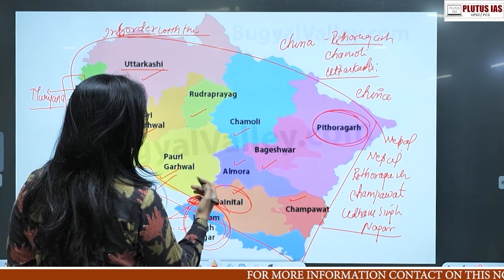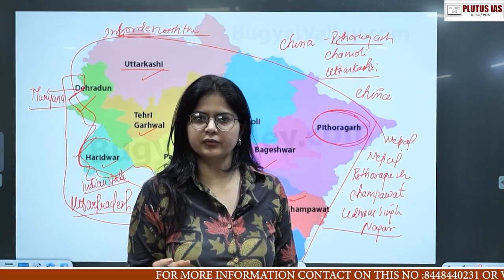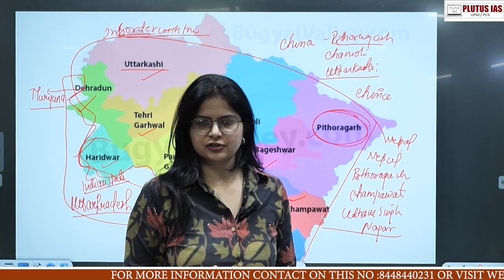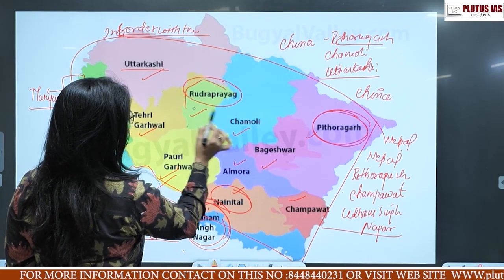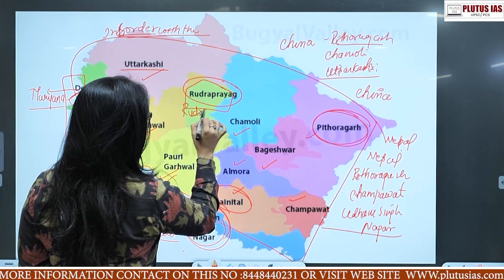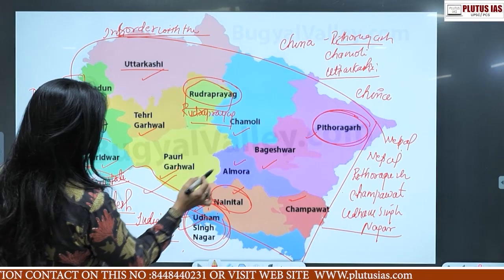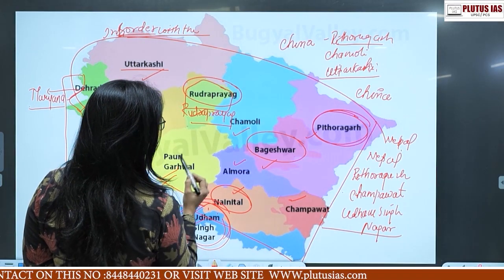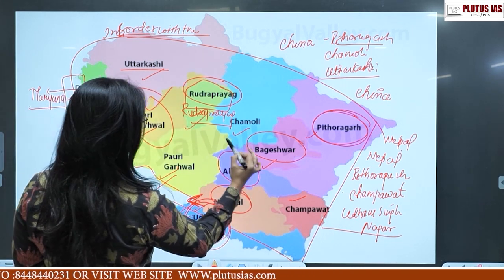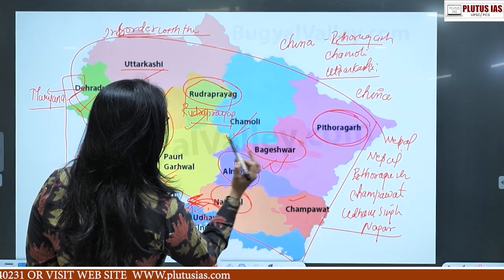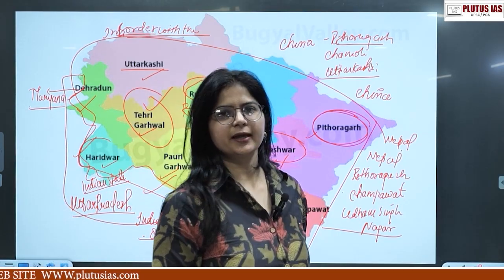Apart from that, we'll also discuss the areas which are landlocked, which are not sharing any boundary with other states or international countries. First we'll understand the one which is landlocked, which is Rudraprayag. Mark Rudraprayag as not having any boundary. Next we have Bageshwar, then Almora, and Tehri Garhwal. So this is 1, 2, 3, 4. There are four districts majorly which are not sharing any boundary.